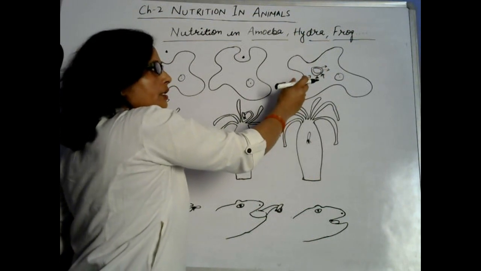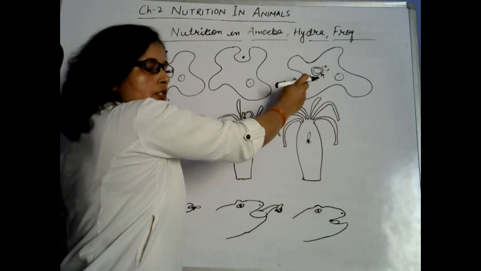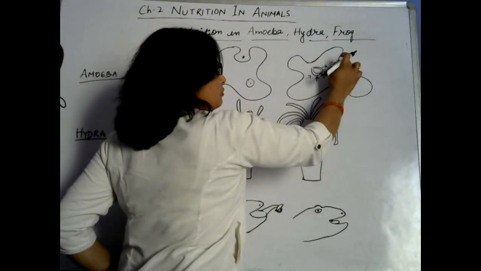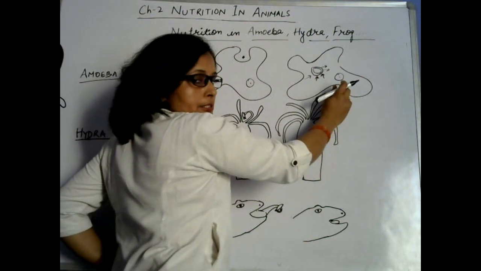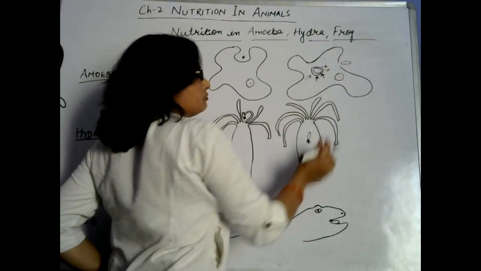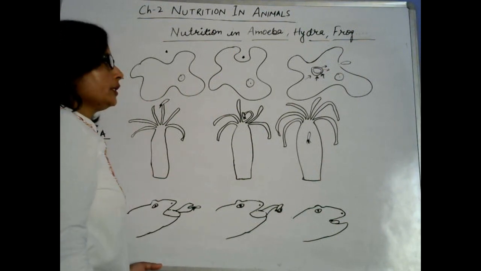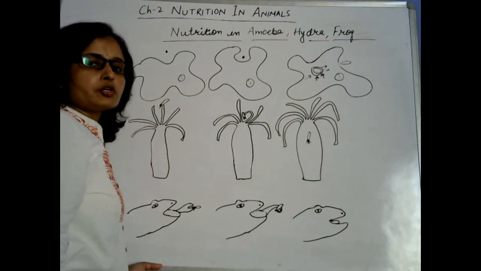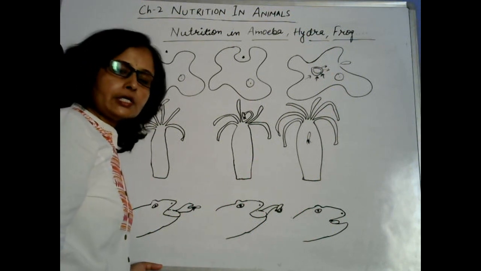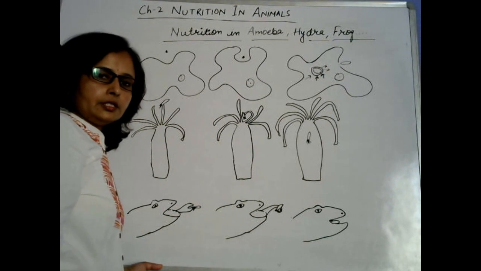Then the undigested food material comes out by rupturing the plasma membrane of amoeba, and that is called egestion. So the whole process takes place in the body of amoeba by its single cell only.